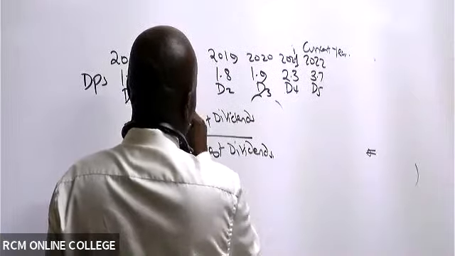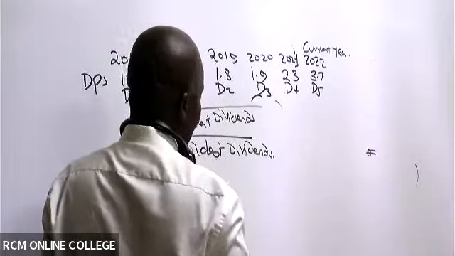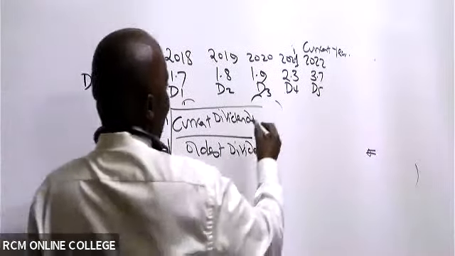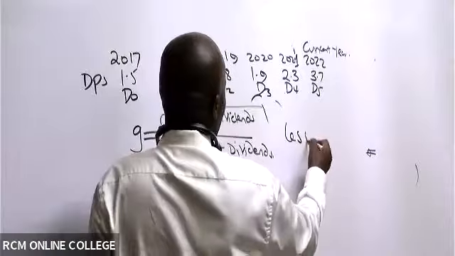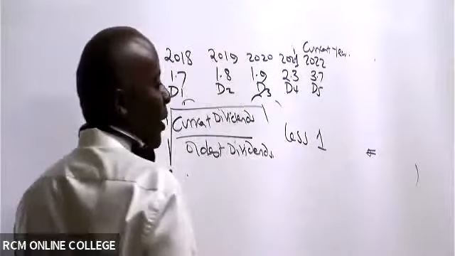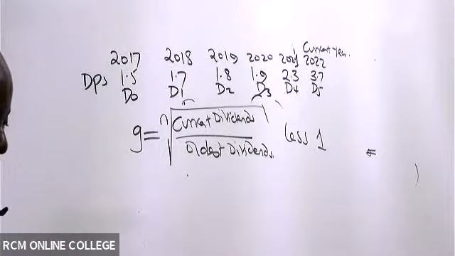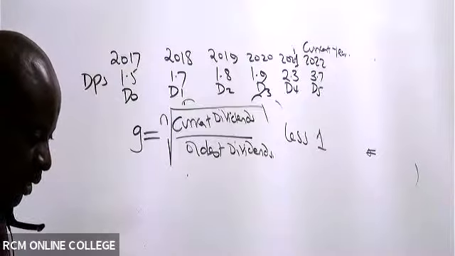Dividends. And then we talk of what here, somebody? The nth root. Do you remember that? The nth root. And then whatever we shall get, we shall come and say less what here, somebody? Less 1. Whatever we get, we say we get less 1.